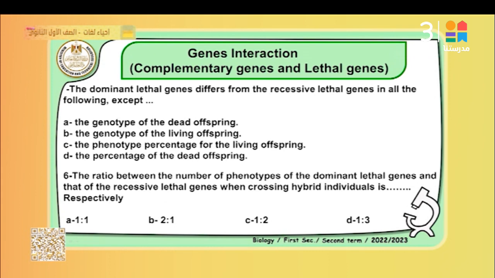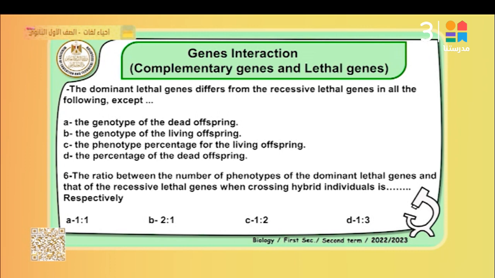That's right. A dominant lethal gene differs from the recessive lethal gene in all the following except: the genotype of the dead offspring, that's right. In the dominant, Y capital Y capital; in the recessive, Y small Y small. The genotype of the living offspring is different in both.